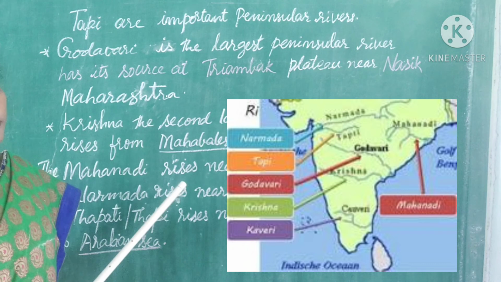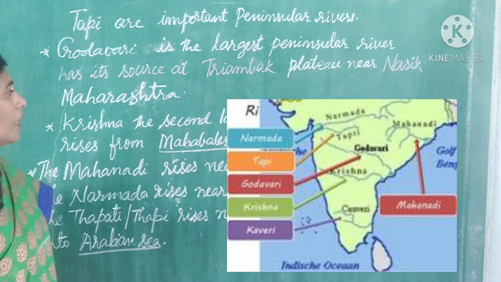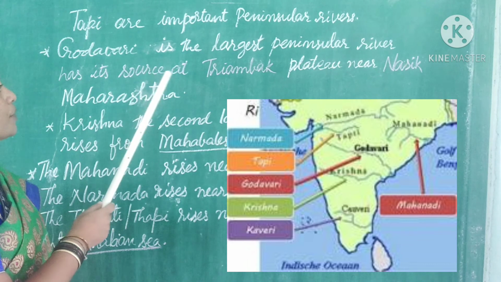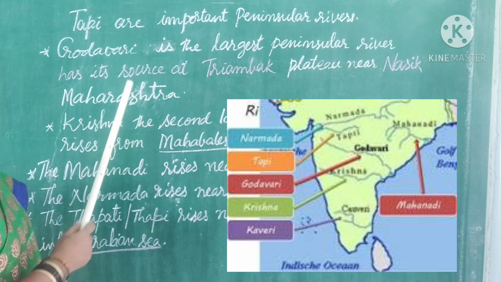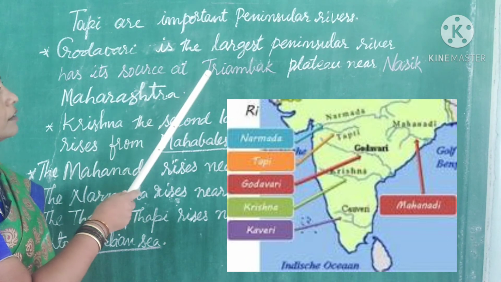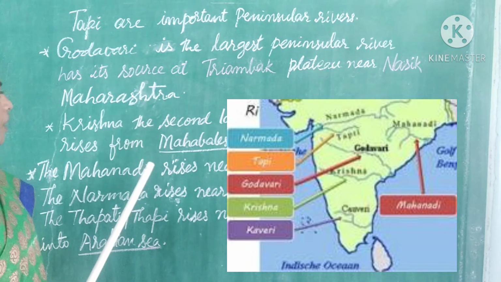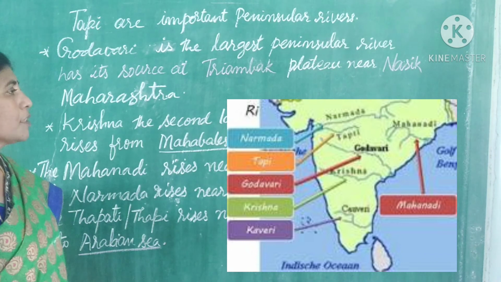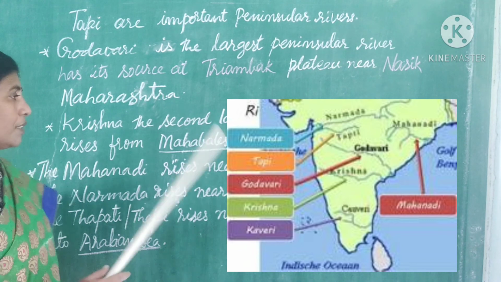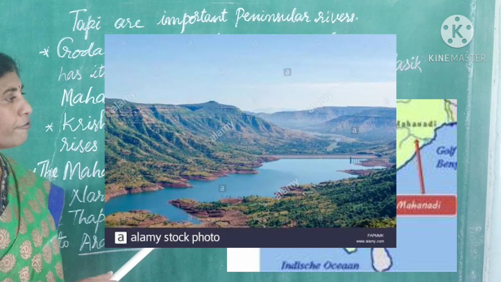Godavari is the largest of all peninsular rivers. It has its source at the Trayambak Plateau near Nasik, Maharashtra. Godavari has its birth from the Trayambak Plateau, Nasik, Maharashtra. And Krishna is considered the second largest peninsular river. It starts from Mahabaleshwar in the Western Ghats. All these rivers drain into the Bay of Bengal.